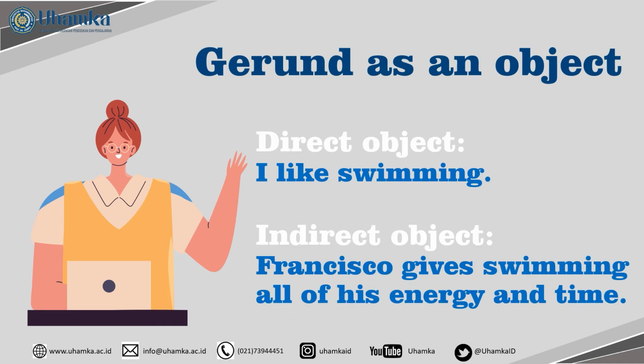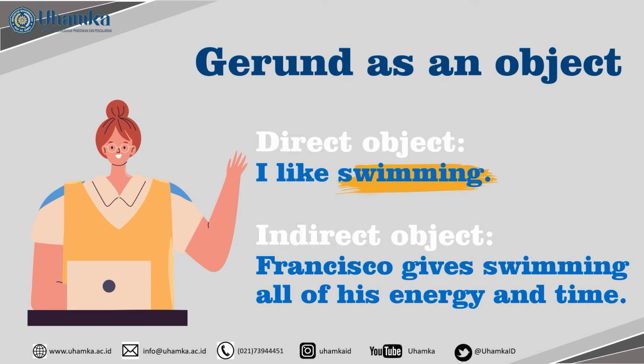Okay, the next question is, do gerunds exist as objects in a sentence? They do. Here I have two sentences with gerunds, and both work as an object in the sentence. First, we have: I like swimming. We have swimming here as a direct object of the verb like.